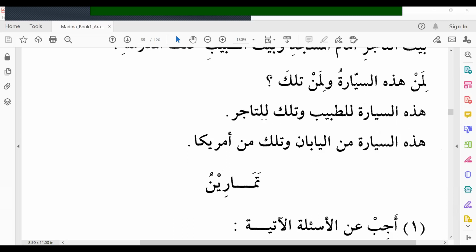And that belongs to the merchant. هذه السيارة من اليابان. This car is from Japan. وتلك من أمريكا. And that is from America.